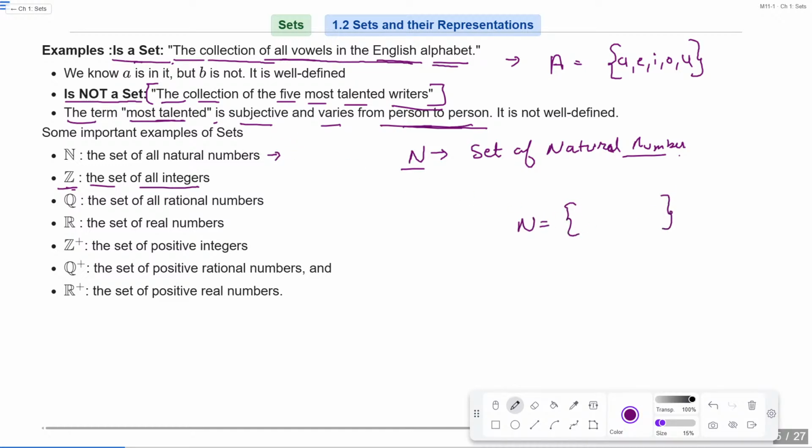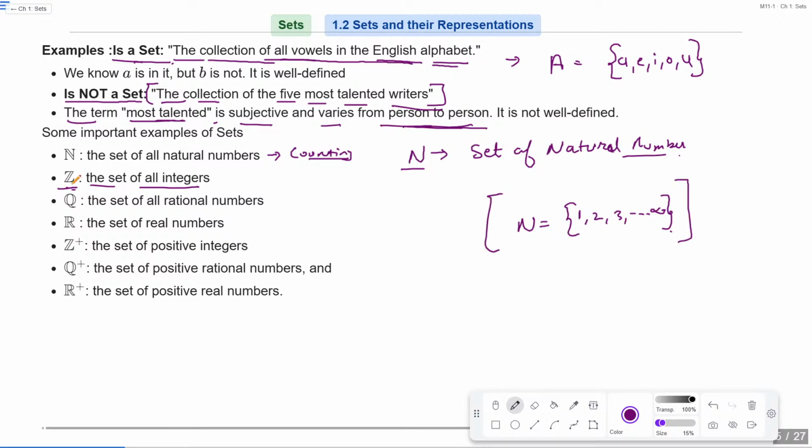Anybody? One to infinity. Because natural numbers are your counting numbers. They will start from 1 and go till infinity. Is that clear? So this is your set of all natural numbers.